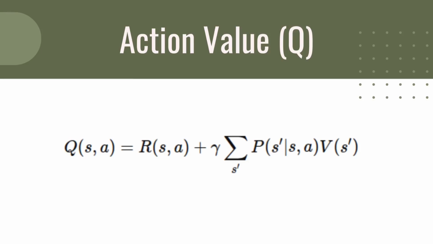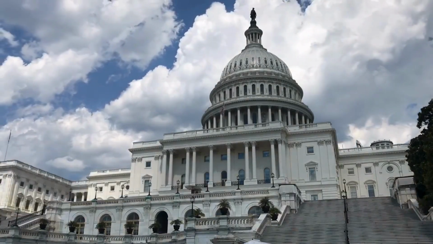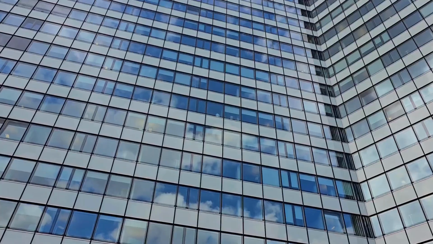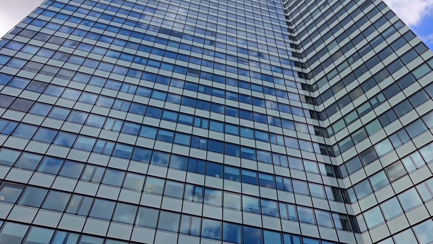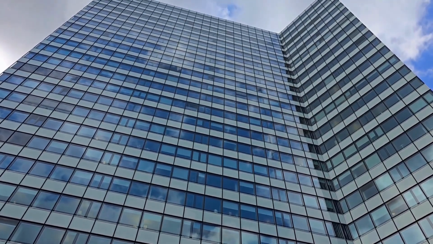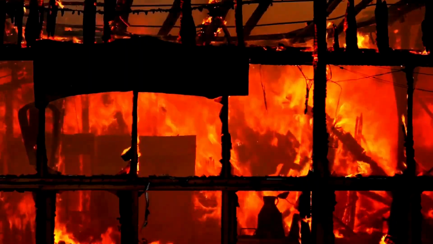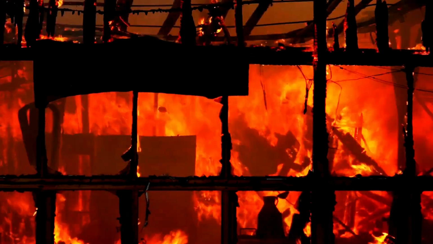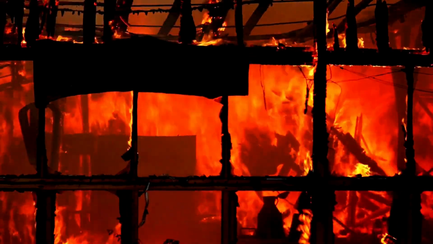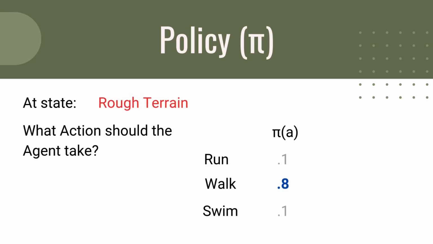A policy determines which action an agent should take in a given state. For instance, if an agent is in a burning building, should it take the elevator, jump from the 10th floor, use the stairs, or wait for help? Fire safety guidelines serve as a policy, instructing people to stay put and wait for assistance. Policies are learned over time, through experience. In reinforcement learning, the objective is to find the optimal policy, meaning the one that maximizes expected rewards.